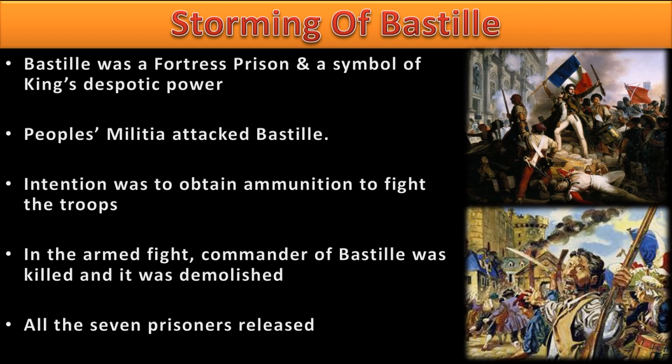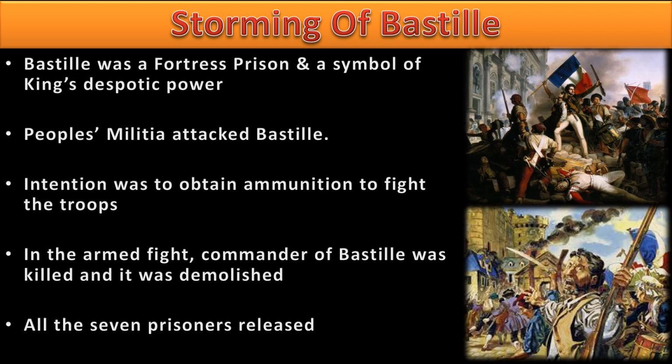And there was one more importance: the Bastille was not only a building, not only a fortress prison, it was the symbol of the king's despotic power. It was the symbol of the king's uncontrolled power. If they could break open the Bastille, enter it, violating all the security, and destroy its security, it would be as if they had defeated the king. So the Bastille was not only a source of weapons, it was also an attack on the king's ego.